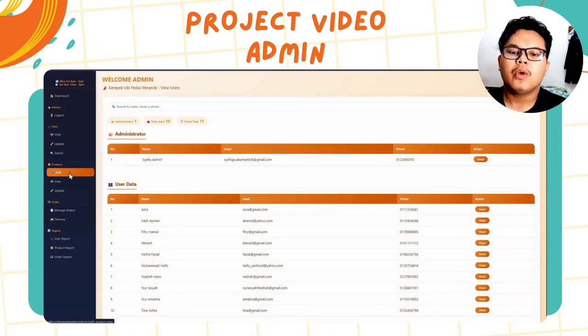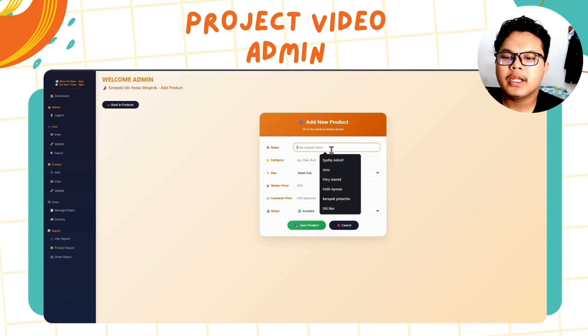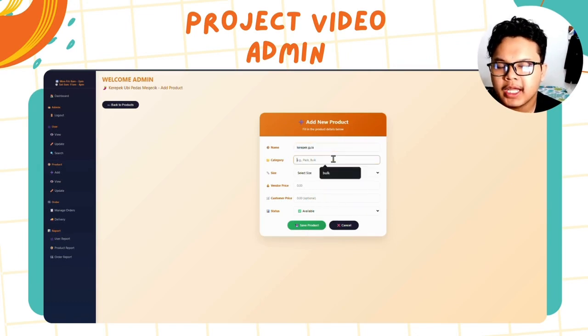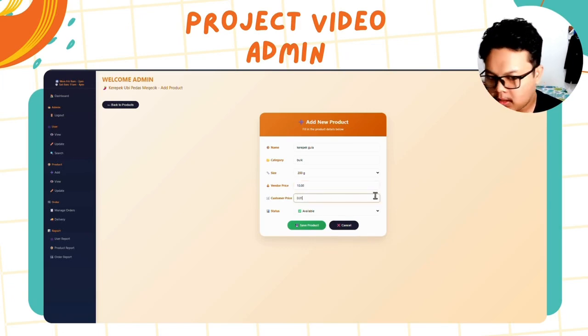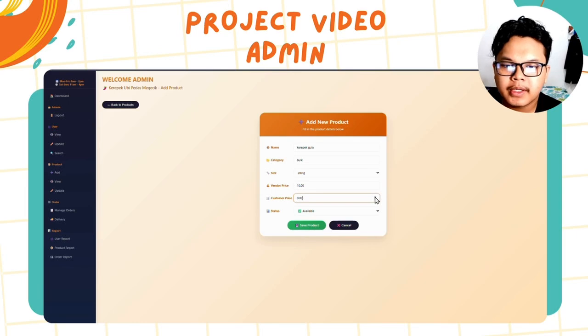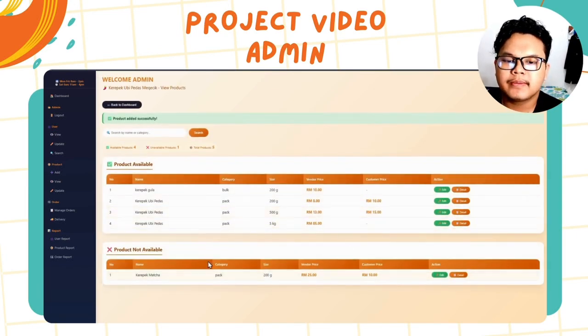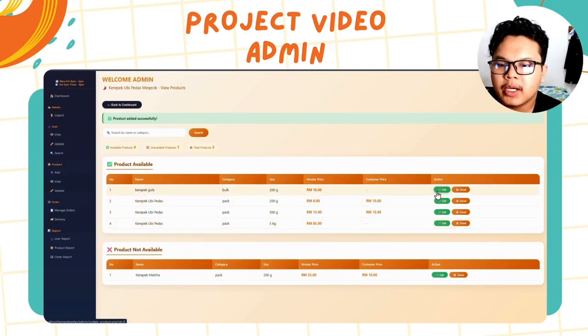Then we will proceed with the add product. Let's say we add Kerepek gula. Then we set it as bulk. Then we set the vendor price as 10 ringgit. Okay, oops. So then we will save the product. So this is the Kerepek gula.